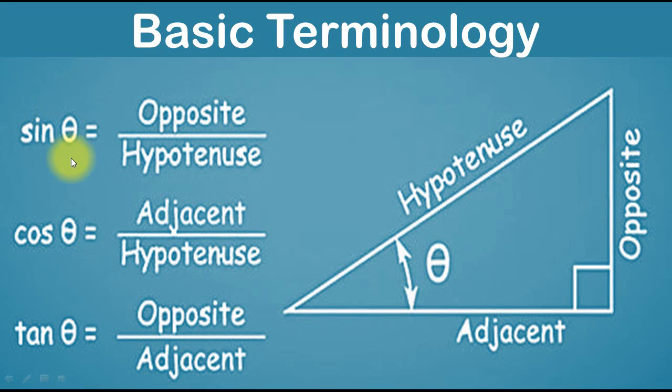Now I will provide you a trick to remember the ratios of sin theta, cos theta and tan theta. The trick is Pandit, Badri, Prasad, Hari, Bol. Here P represents perpendicular, B represents base, again P represents perpendicular, the denominator H represents hypotenuse and this B represents base. So the value of sin theta is perpendicular upon hypotenuse, the value of cos theta is base upon hypotenuse, the value of tan theta is perpendicular upon base, and the value of cosec theta will be hypotenuse upon perpendicular, sec theta is hypotenuse upon base, and cot theta is base upon perpendicular. By this trick you can easily remember these trigonometric ratios.